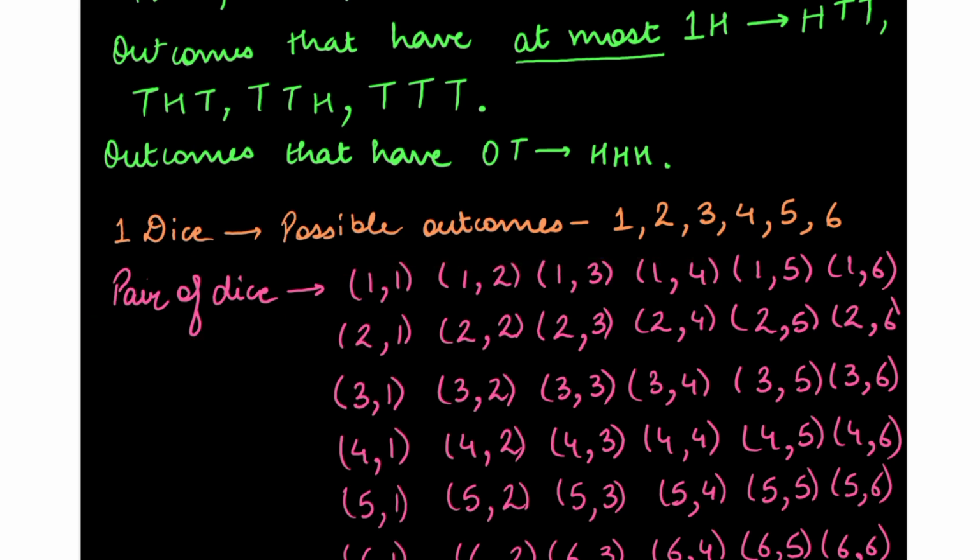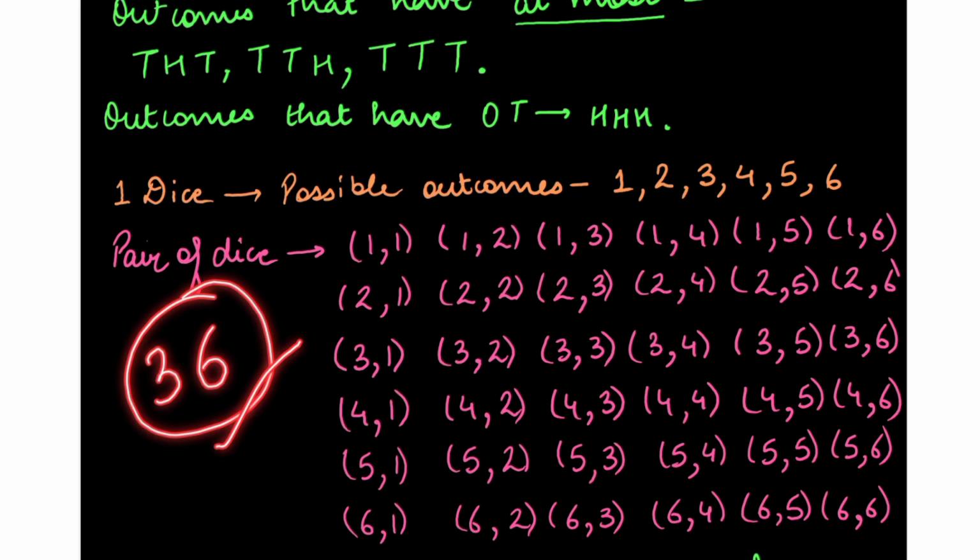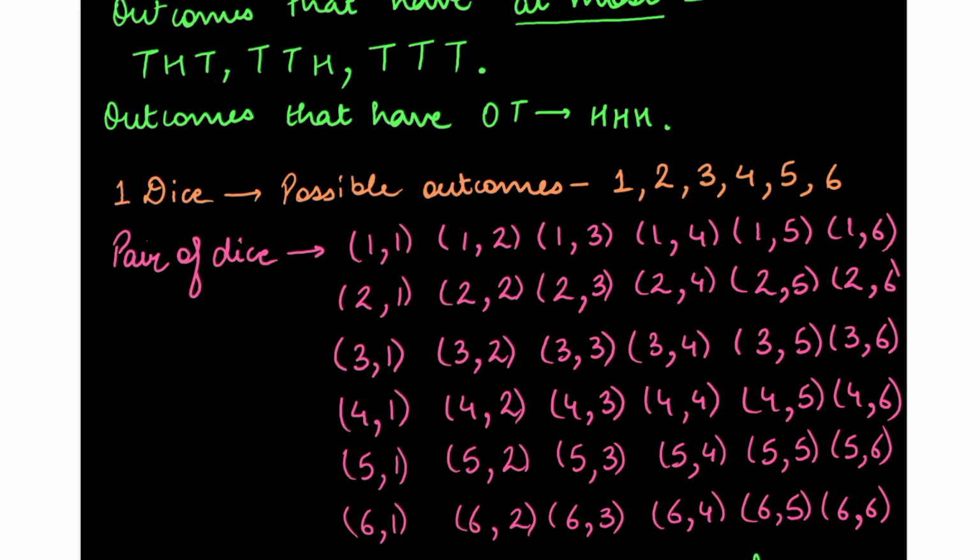When we throw two dice together, there are times when we play with the help of two dice together, right? So when we throw two dice together, we can get 36 possible outcomes. How? On the first dice, we can get a 1, and on the second dice, 1, 2, 3, 4, 5, 6.